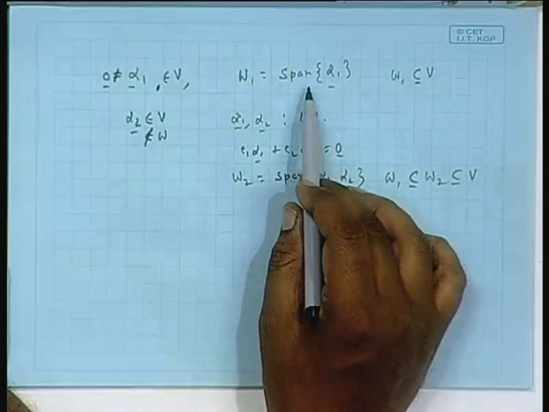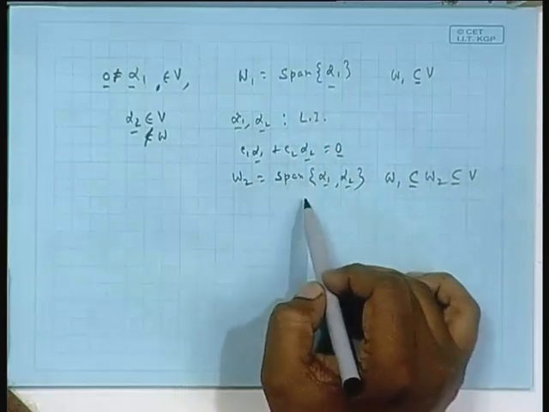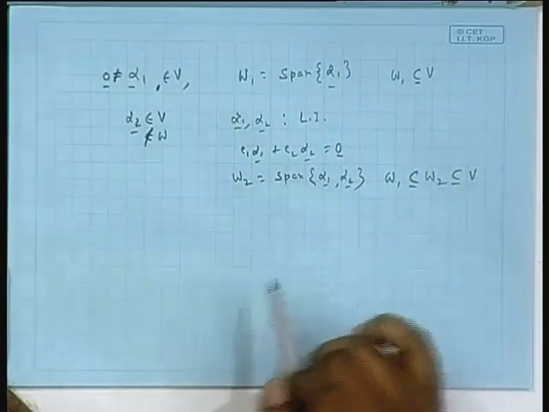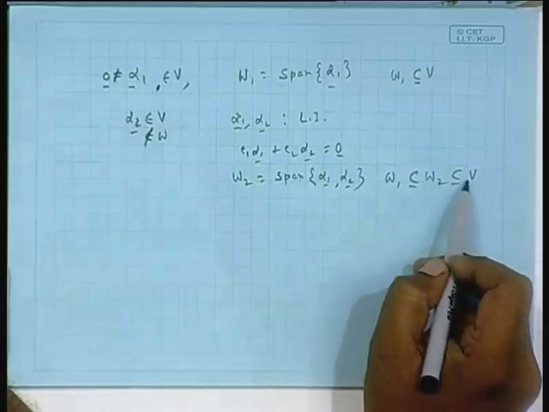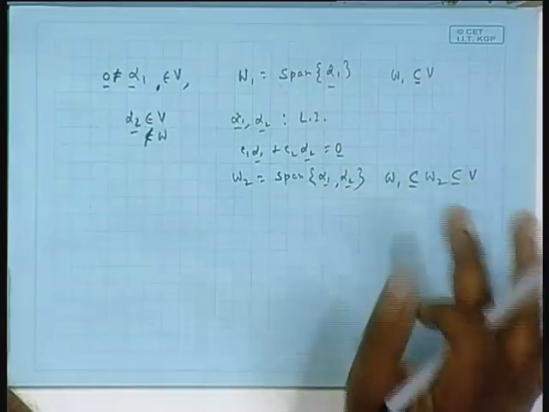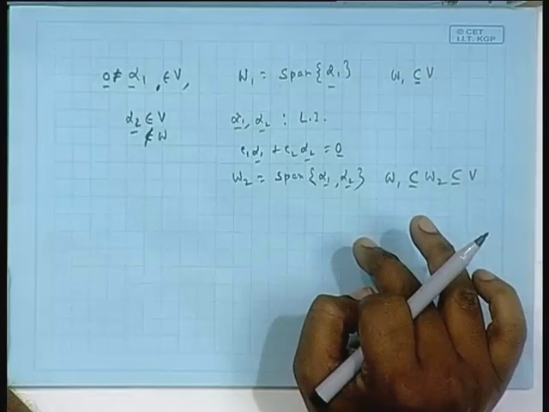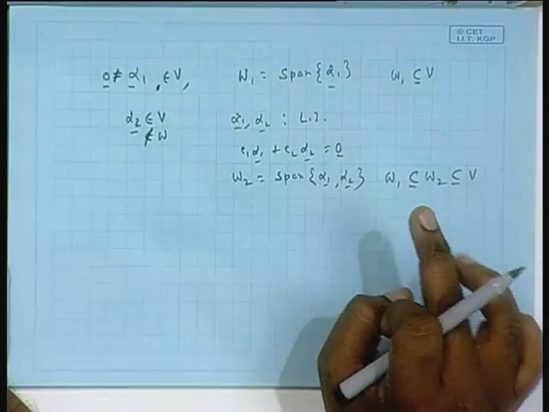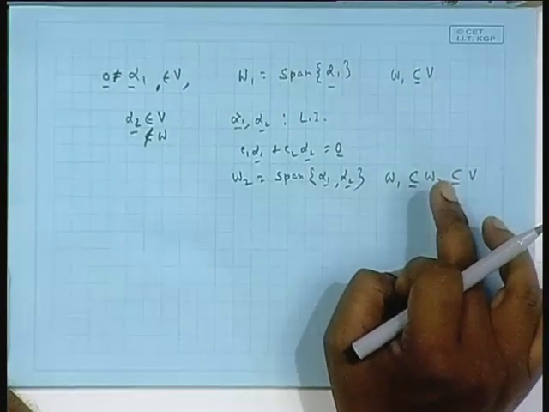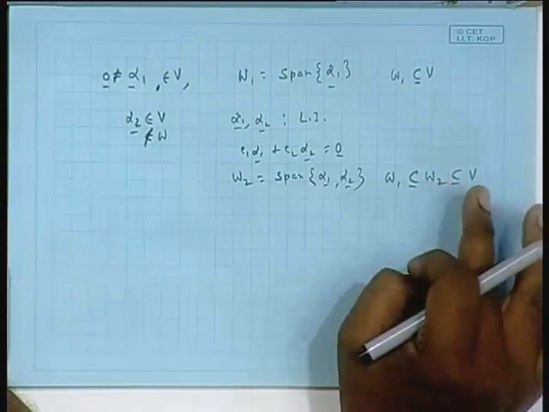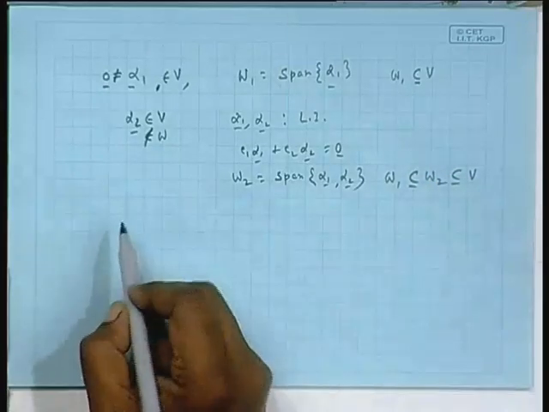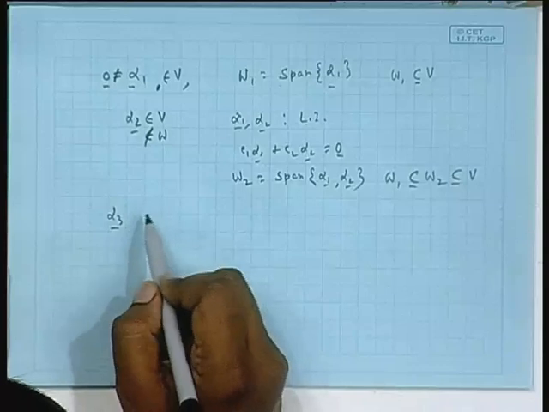So, that means all elements of W 1 are present in W 2, isn't it? Suppose W 2 is still not V. You understand that from W 1 I am going to a bigger subspace which contains W 1, that subspace is W 2. If it is still not V, then again go outside W 2, from within V but outside W 2, that is, we pick up another guy, say alpha 3.